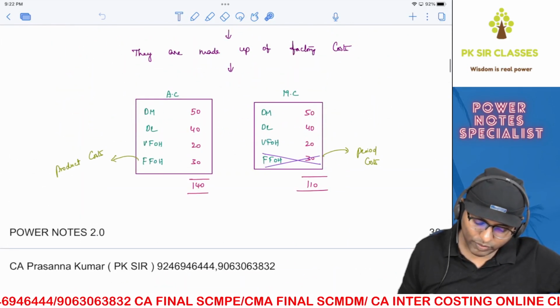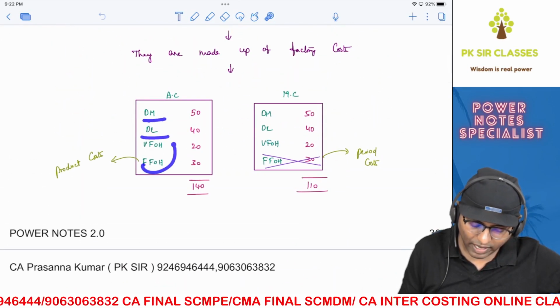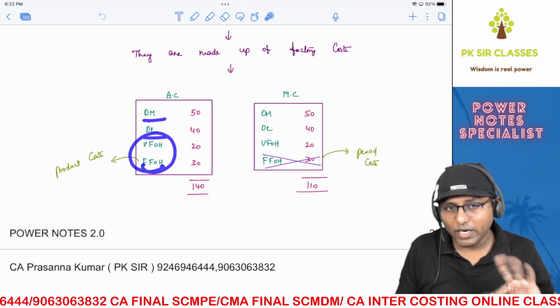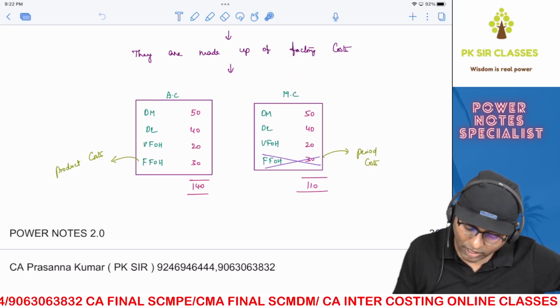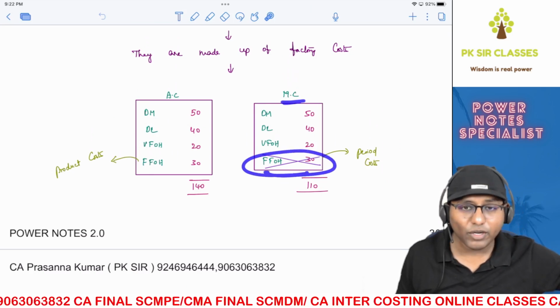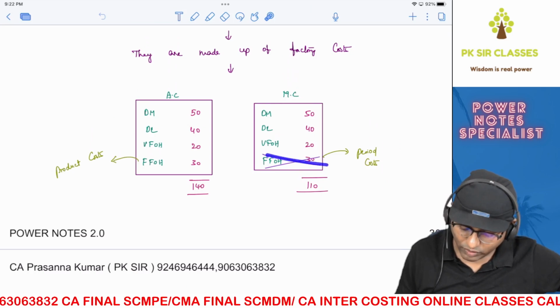So come back over here, which means you'll be having direct material, direct labor, and factory overheads. In factory overheads, you'll have variable and fixed. Same logic applies here as well. Now, what is the difference basically? When it comes to marginal costing, you will not have this fixed factory overheads. Are you able to understand? This will not be there.